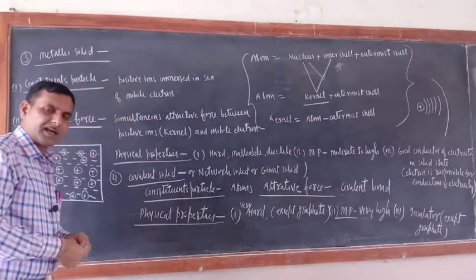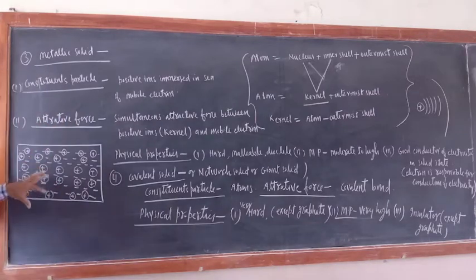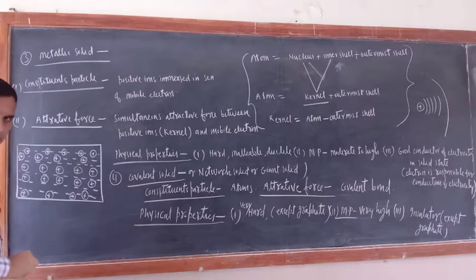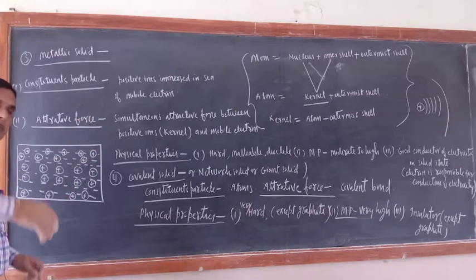So what is there? Don't think that only one atom of metal is there. If so many metal atoms are there, those atoms belong to the same metal only. Let us say I have taken the example of copper. So many atoms are there, and all atoms' outermost shell electrons are mobile.